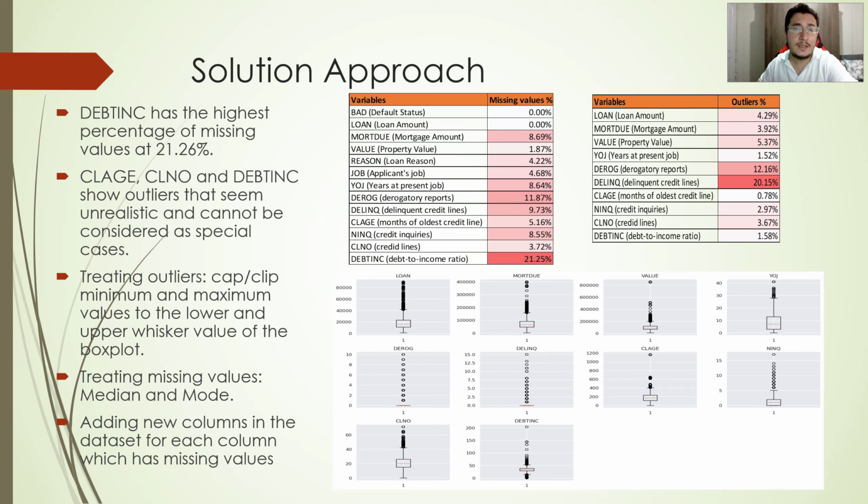To handle outliers, we apply a practical solution, which is capping and clipping values to the lower and upper whisker values of the box plot. For the missing values, we use imputation with the median for numerical variables and the mode for categorical variables. To understand the impact of missing values on the model performance, we added new columns for each variable with missing values. So we have true if there was an original missing value and false if not.